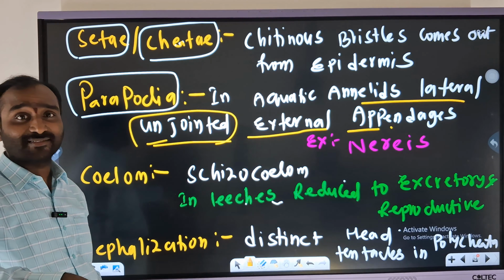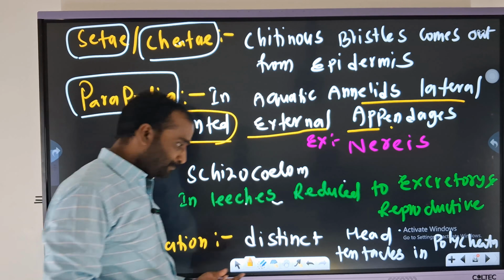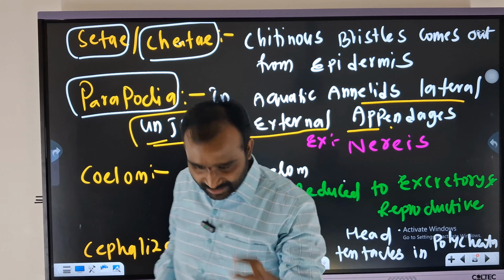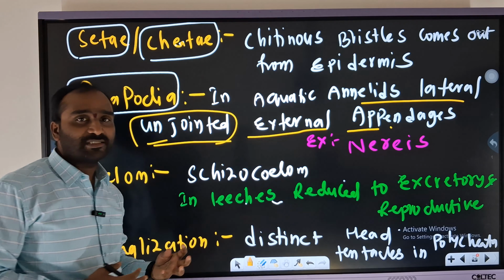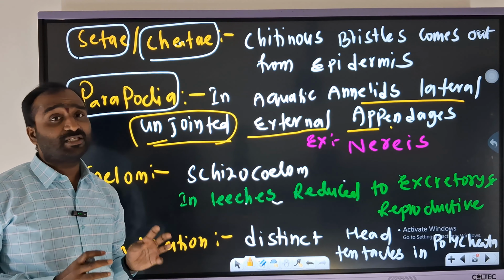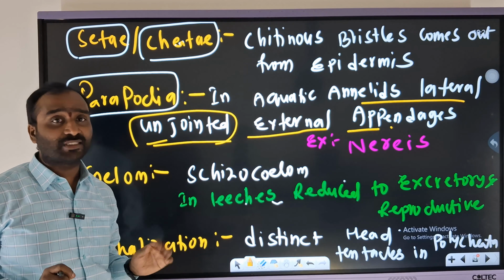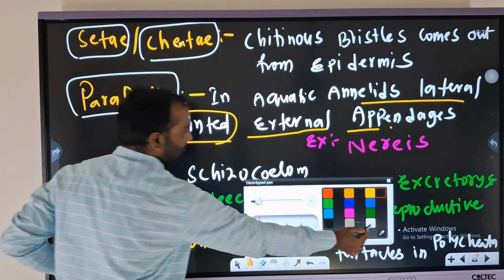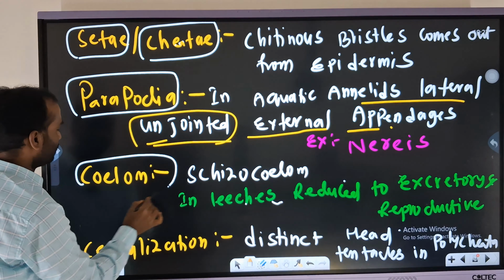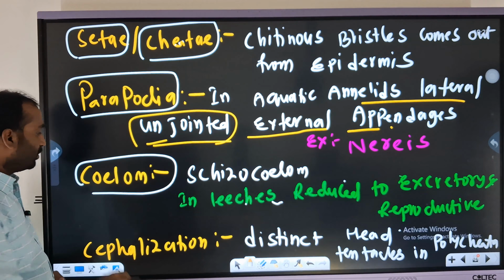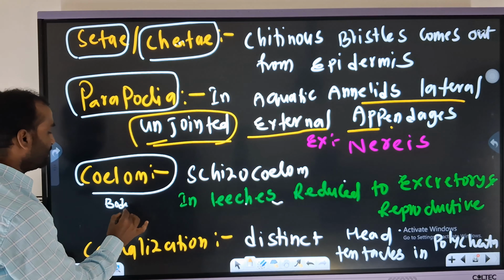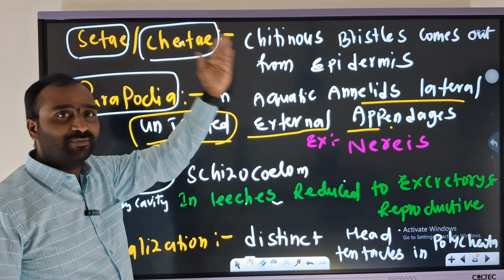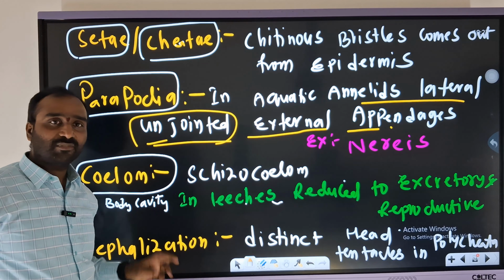The next thing is coelom. Yeah, again the coelom has come. Sir, always this will be repeating. Obviously, the entire base of classification, the phyla, all this terminology. But the majority of the students may lose marks because of this little confusion. Coelom. Here it is. Coelom. What kind of coelom? Schizocoelom. So generally what is coelom? Body cavity. Again we need to recall. Okay? Otherwise everything will evaporate. So coelom, nothing but body cavity.